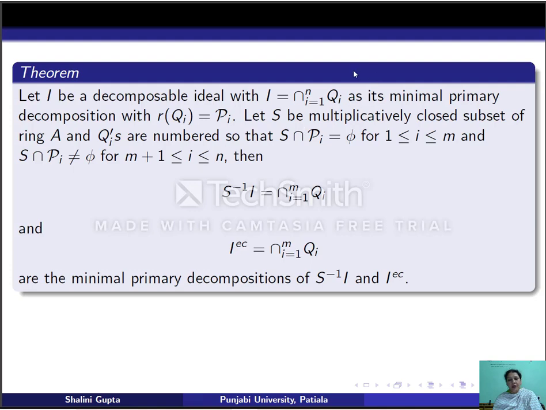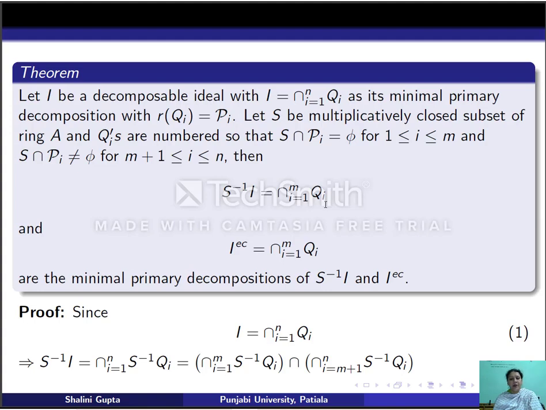Then, if the primary ideals which occur in the primary decomposition of I satisfy these two properties, the primary decomposition of I gives primary decompositions of S inverse I and I^ec. So this theorem says that S inverse I is just the intersection of m of these, and I^ec is also the intersection of m of these, and moreover these will be the minimal primary decompositions. Here it should be S inverse Q_i. S inverse I is the intersection for i equal to 1 to m of S inverse Q_i.